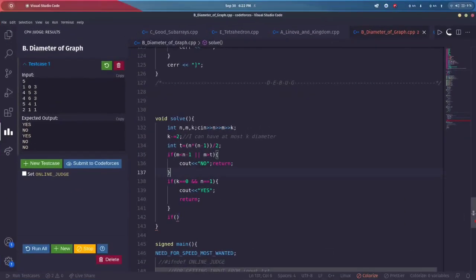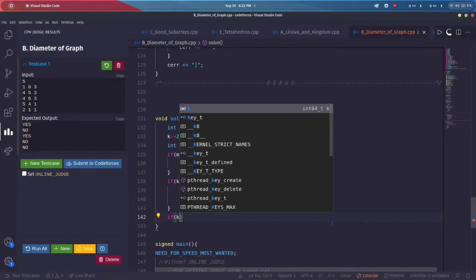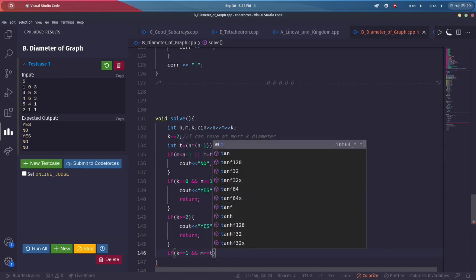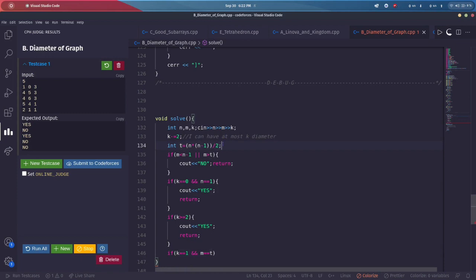If my k is greater than or equal to 2, then my answer will always be yes. And if my k is equal to 1 and my m is equal to t, which I have defined here, that is nC2, then also it should be yes.